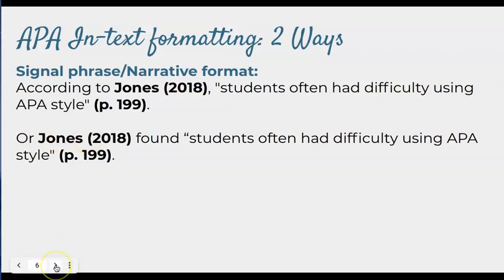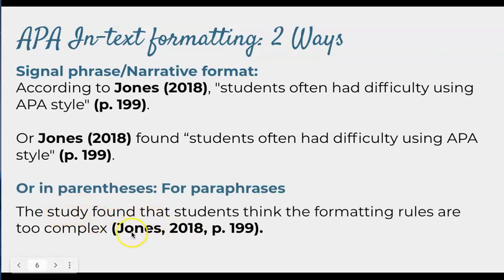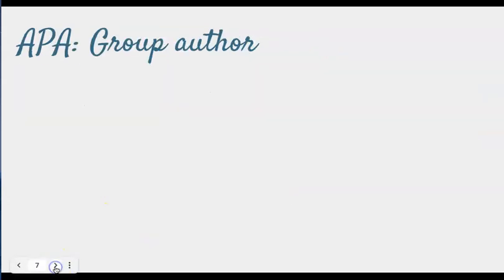When you're paraphrasing, you might put the quote in your own words, and then you might want to just use the parenthetical formatting at the end. So here's a paraphrase, and here I'm just telling you where that information's from: author's last name, year, page number. And you want to be thoughtful about when you use these parenthetical citations versus the narrative. So you don't want to drop your quotes, you want to give context for your quotes, but sometimes it's fine to just have the source tacked on at the end with the information.